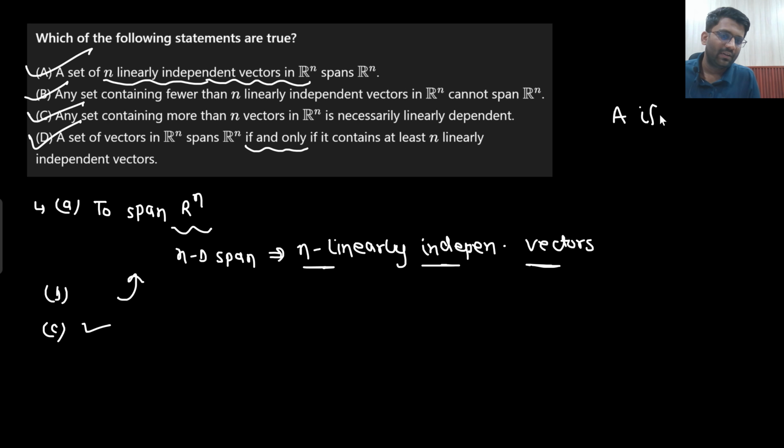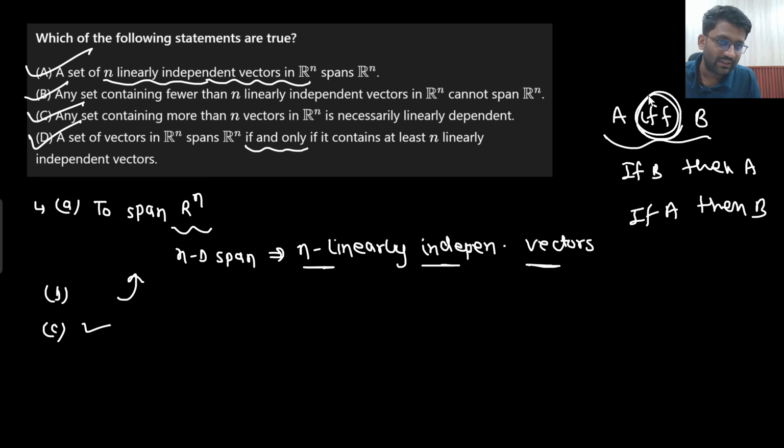A if and only if B. I told you. What is the meaning of this? If B, then A. If A, then B. So if "if and only if" is written, then you need to consider there are two statements. So in this statement there are two statements.